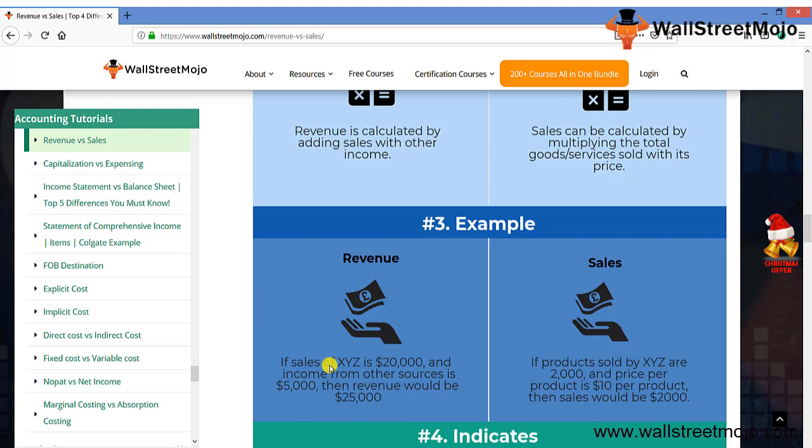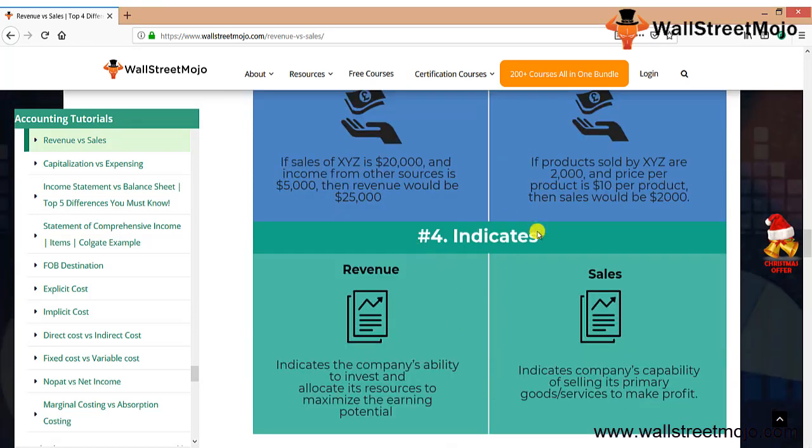Let's say for the revenue, if the sales of XYZ Limited is, let's say, $20,000, and the income from the other sources is 5. So when you add both, you get 25. So that's your revenue. We're just using this in a formula. And for sales, if the product is sold for 2,000 units, the price is 10. So multiply this, you get how much? $20,000. So this 2,000 is wrong. It should be 20,000. So 2,000 into 10, 20,000. Right.